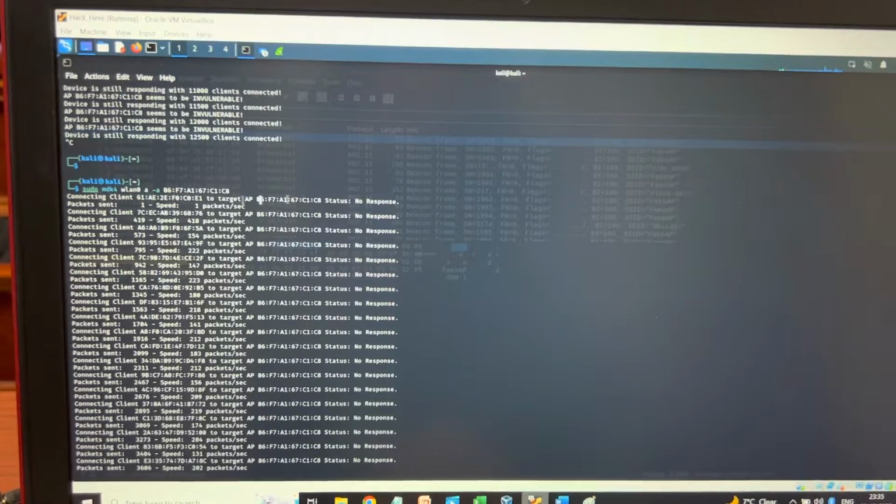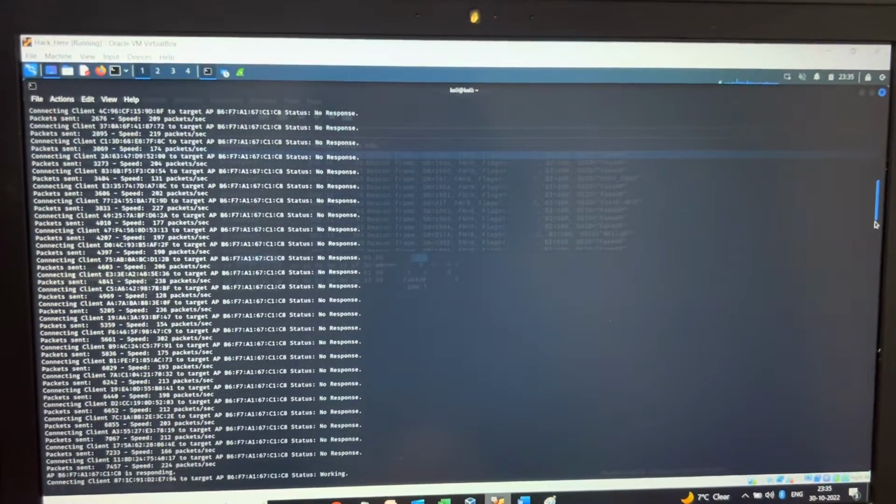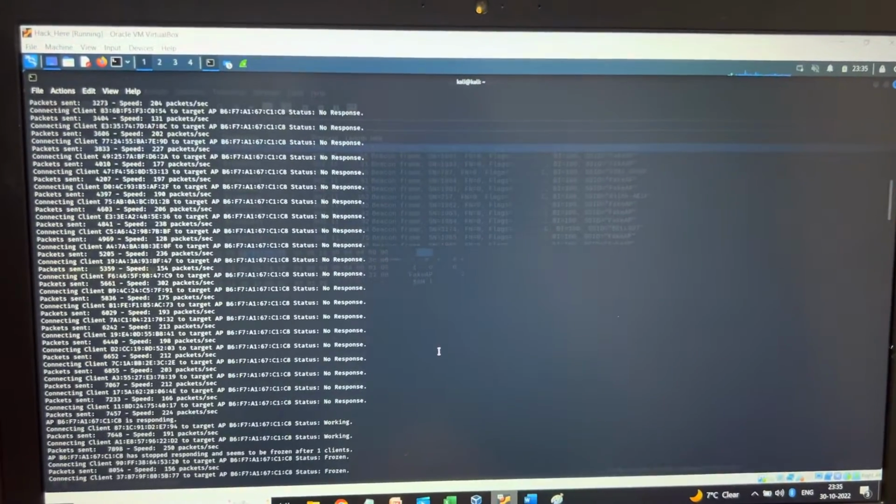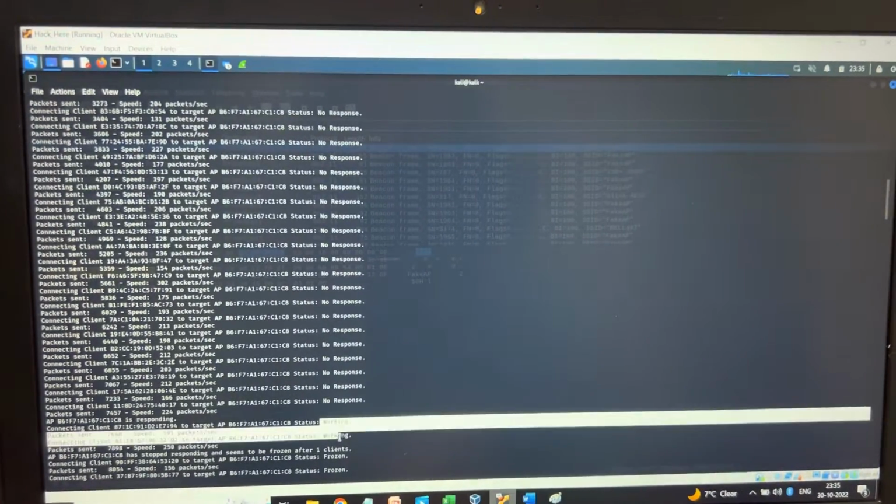So basically all the packets which were captured, and here I also executed the same mdk4 command, specifying the BSSID. So all this time it was showing no response, and when I tried to disconnect it from my mobile, then it shows working, and after that the status was frozen.